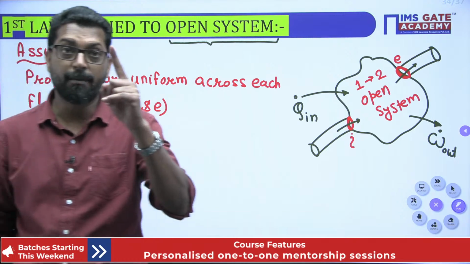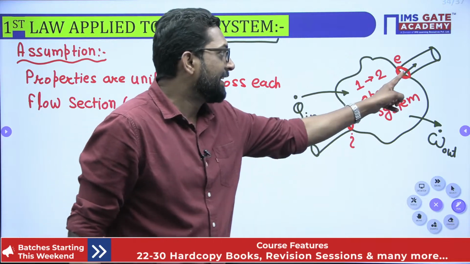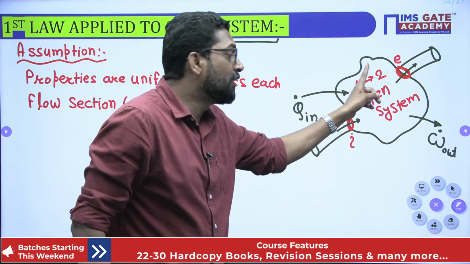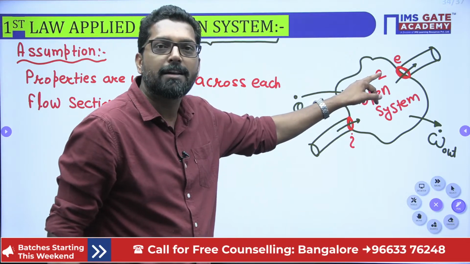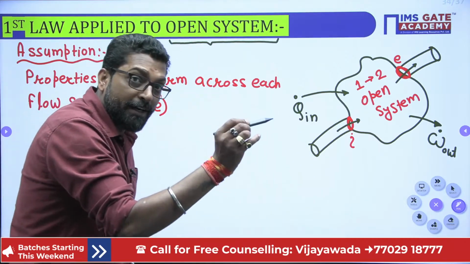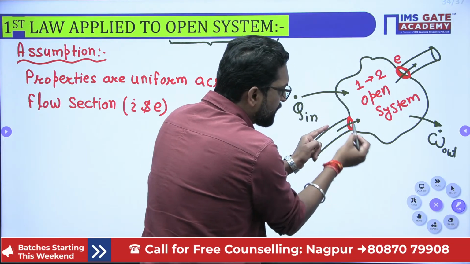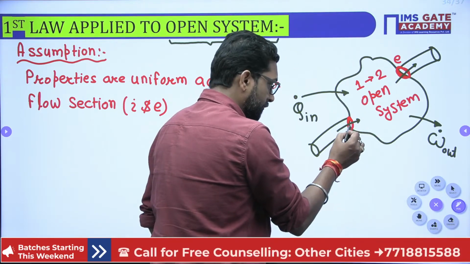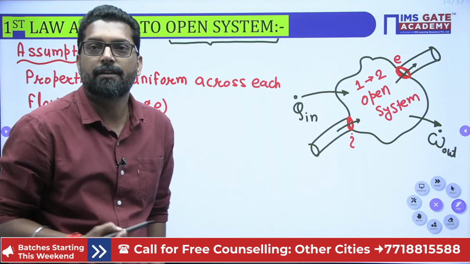This is very important, I am telling you. I already told you that I and E are the naming of the cross section. 1 and 2 are the naming of the property. That means 1 is the initial property, and 2 is the final property. The inlet is a cross section. Any property while entering or exiting is the same. That means it is not changing during the entry. What is the pressure at Pi is the same. What is the mass Mi? It is uniform throughout the cross section.